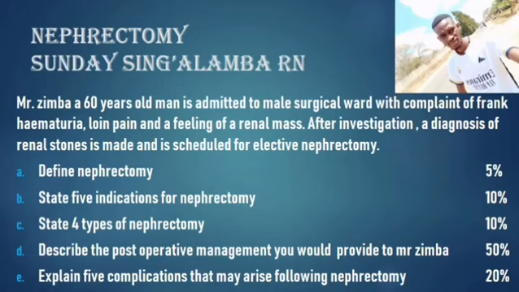It involves removal of the portion of the kidney that is infected or diseased. So in partial nephrectomy, we just remove a portion of the kidney that is infected.